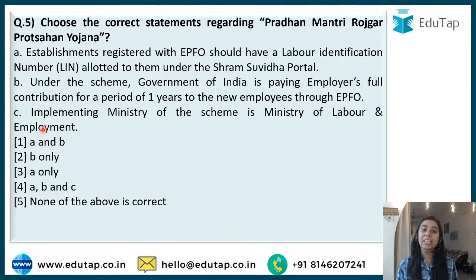Establishments registered with EPFO should have a LIN, that is Labor Identification Number, allotted to them under the Shram Suvidha portal. Under this scheme, the government is paying employers the full contribution for a period of 1 year for the new employees through EPFO. The implementing ministry of the scheme mentioned above is the Ministry of Labour and Employment. Haanji, anyone? A and B, B only, A only, A, B and C. All three are correct. Is it so?